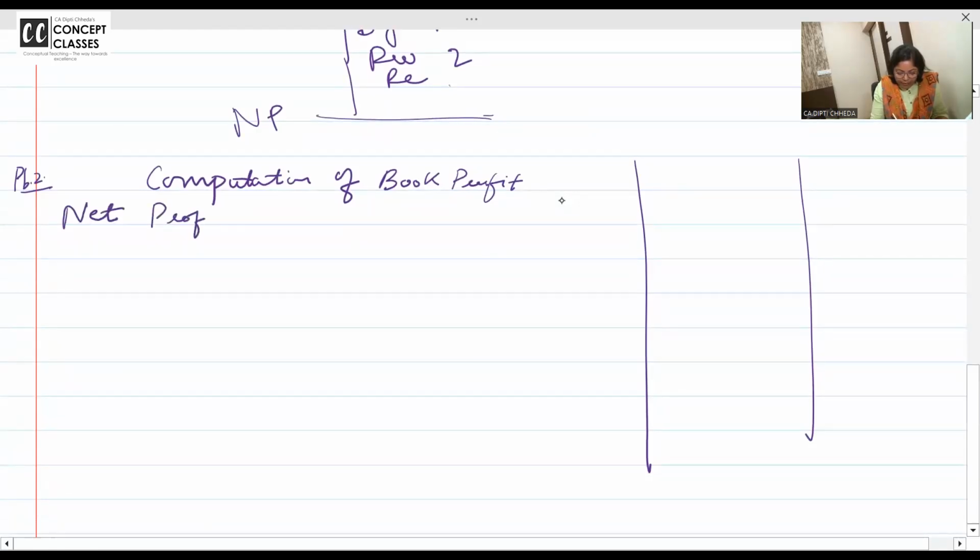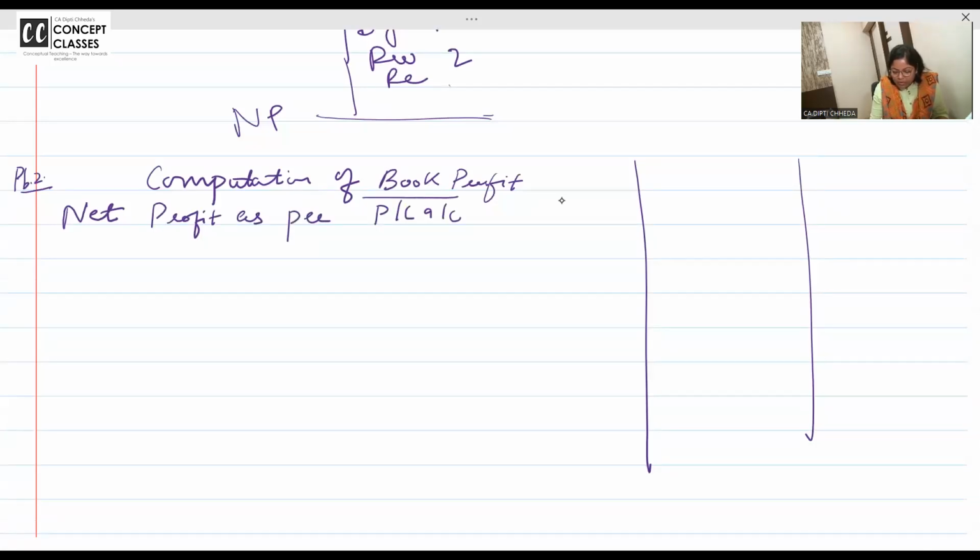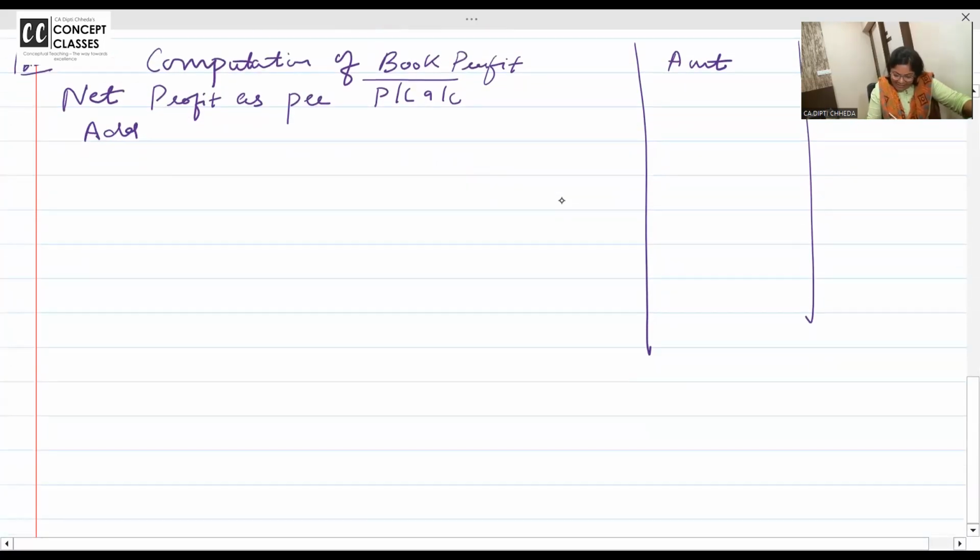Net profit as per profit and loss account. Dear students, if they give it to you in lakhs, make sure you are also writing the amount in lakhs. You will also do it in lakhs, okay? Net profit, how much is given to you? 120.